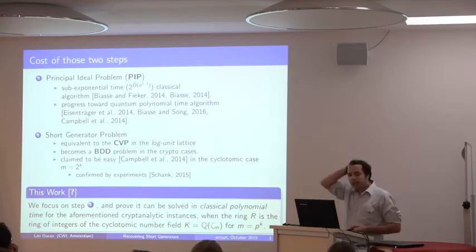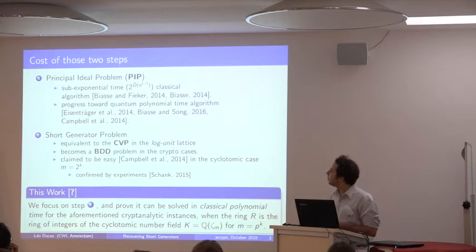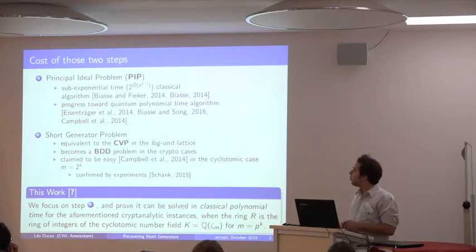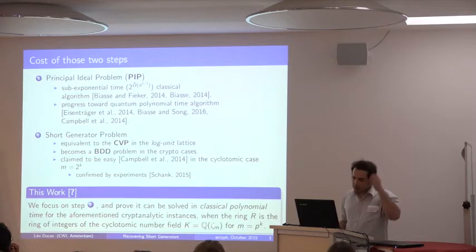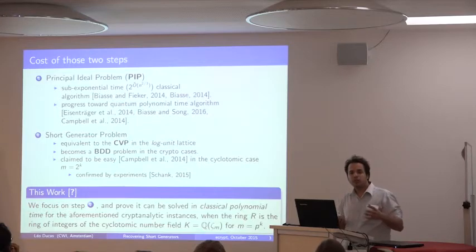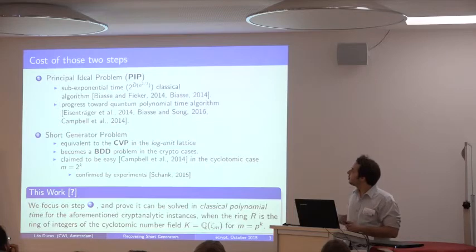Okay, so what is known, what is said about those two steps? So the first one actually is not an exponentially hard problem. We know sub-exponential algorithms for this task. Those are very recent, but they're based on old ideas. Essentially, before very recently, mathematicians were more interested in solving this kind of problem in very little dimension, but with very large discriminant, which still makes the problem hard, and they developed sub-exponential algorithms for that. And recently, those algorithms have been extended to the large dimension case.